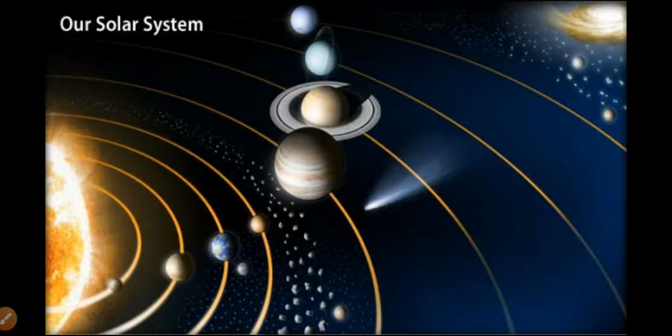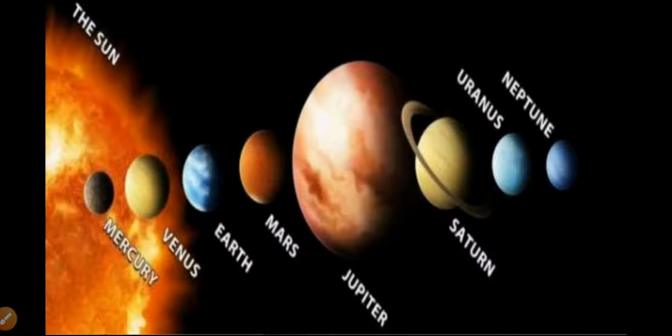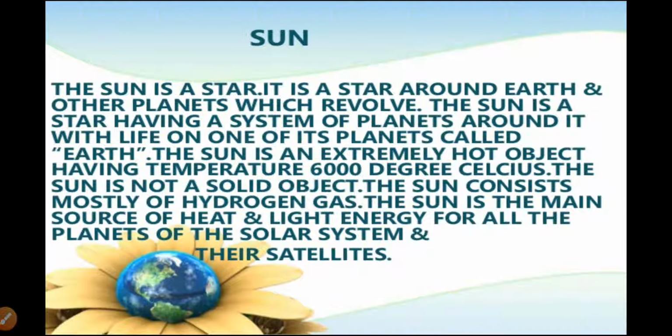This is the solar system image. See here: Mercury, Venus, Earth, Mars, Jupiter, Saturn, Uranus and Neptune. All these planets are there in the proper sequence. And the next point is about the Sun. The Sun is a star around which the Earth revolves.